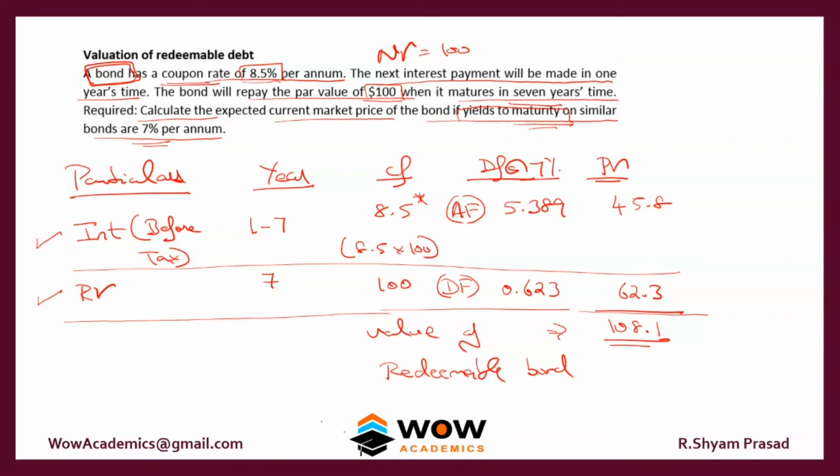For the discount factor, you take the yield to maturity, which will be given in the problem. So for 1 to 7 years at 7%, we look at the annuity table, and the number comes to 5.389.